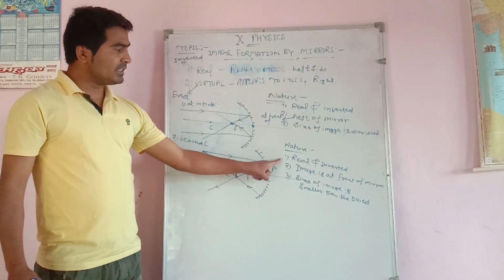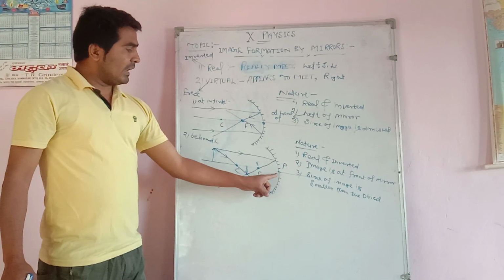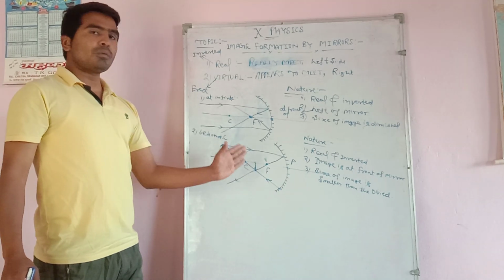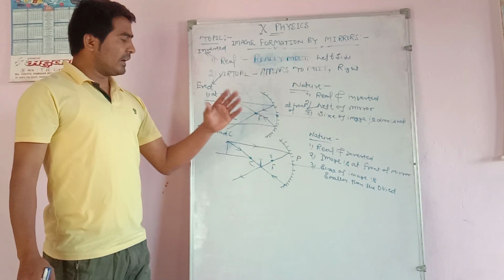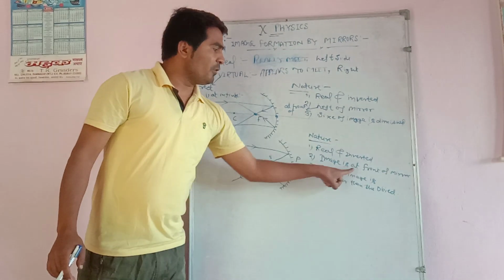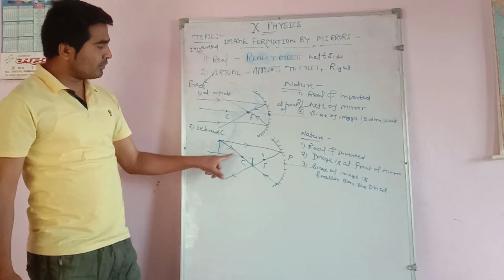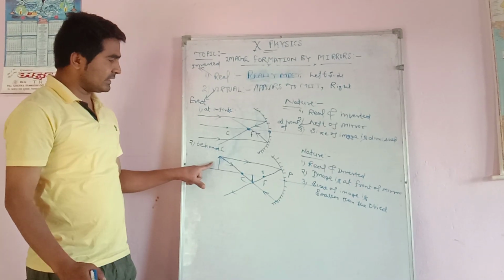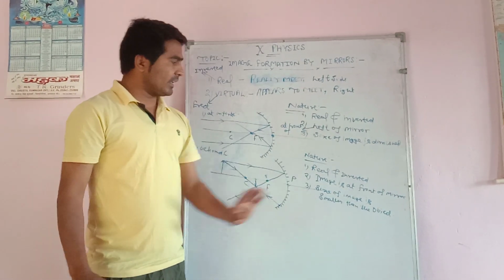The nature of the image is real and inverted, because light rays after reflection meeting at the left side always form a real and inverted image, and on the left side the image is at the front of the mirror, and the size of the image is smaller than the object.